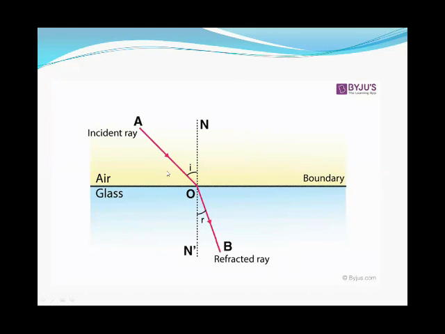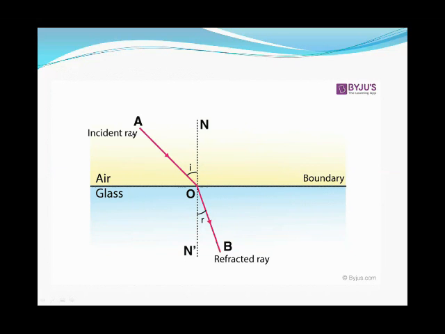Now let's see it. Here we can say there are two media present. The first one is air. Air is the rarer medium, and the second one is glass, or we can say water. That is the other medium, and glass is a denser medium as compared to air.